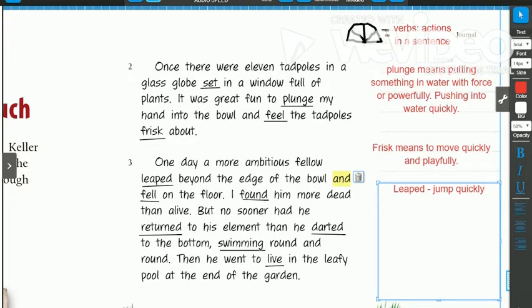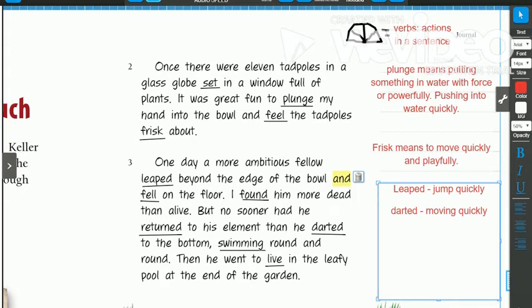Our next action verb that's exciting, I think, is the word darted. I'm going to write the word darted. Again, this also shows moving quickly. He darted to the bottom, swimming round and round. So I know that he's moving from top to bottom. I'm just going to write moving quickly. If you think about the game darts, maybe you can ask your parents to show you a picture of the game darts. When you throw a dart, you throw it as quick as you can to get it onto the dartboard.